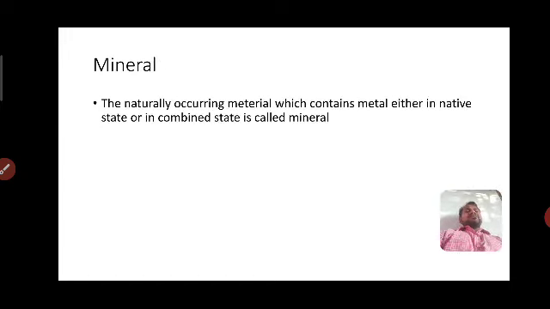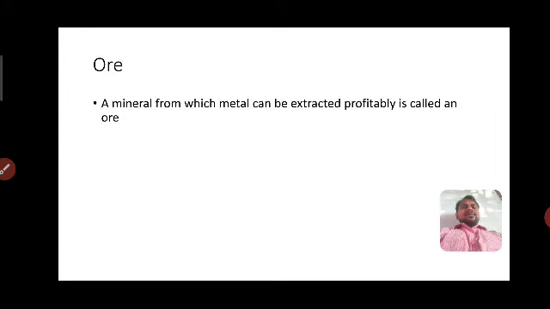A mineral is a naturally occurring material which contains the metal, and an ore is, among all minerals, the one from which it is profitable to get the metal. One point to remember: all minerals are not ores, but all ores are minerals.